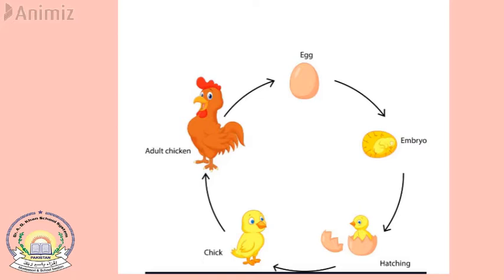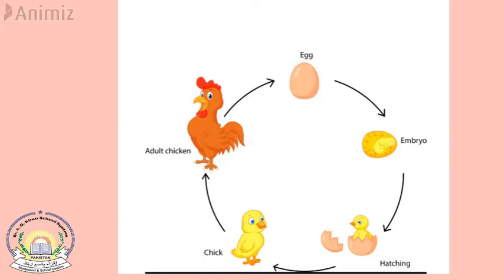What is a living thing? Living things are those things which need food, water, and air. All living things go through a process in life. They can breathe, they can eat, they can move around on their own. These are called living things. And living things go through certain stages in their life. These are called life cycle.